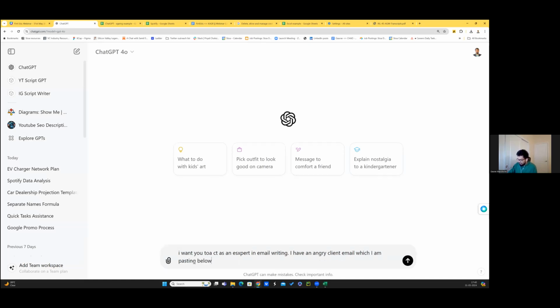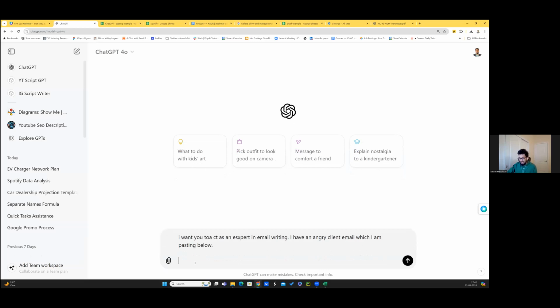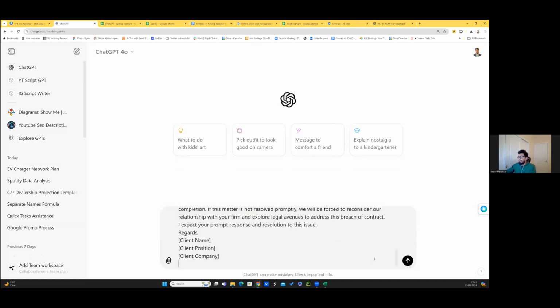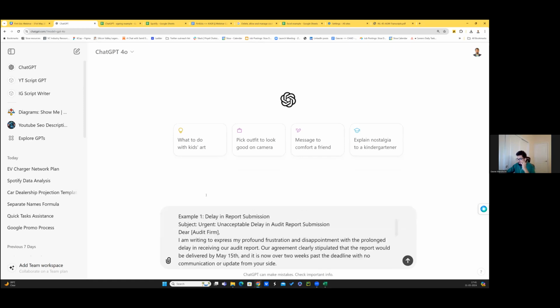So this is the character, this is the action I want your help with, and this is where you give the constraint: a reply that pacifies them and also tells about next steps. Then I very simply paste the angry email, and ChatGPT is able to come up with the right response.